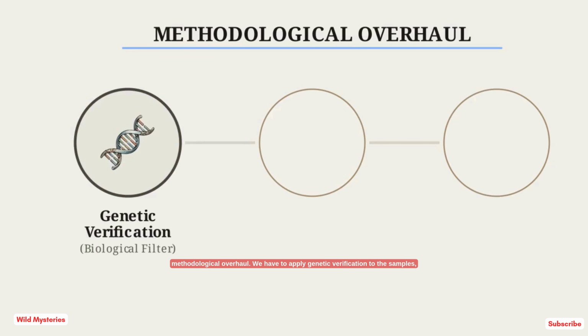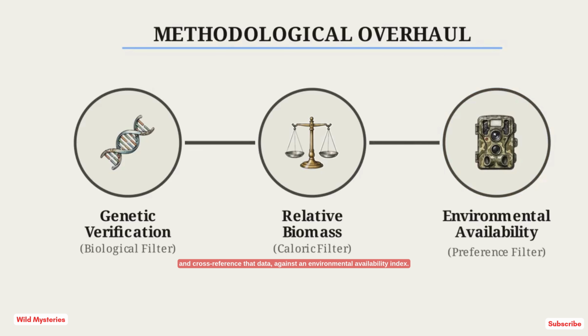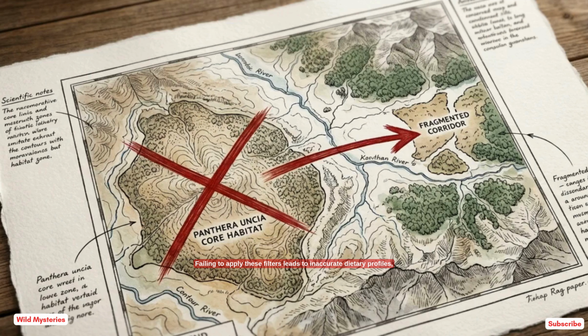We have to apply genetic verification to the samples, convert the findings into relative biomass, and cross-reference that data against an environmental availability index. Failing to apply these filters leads to inaccurate dietary profiles, which misdirects conservation policies and wastes resources protecting a predator based on faulty assumptions.